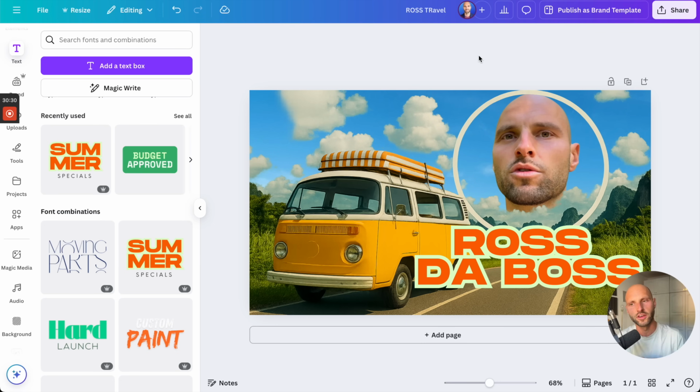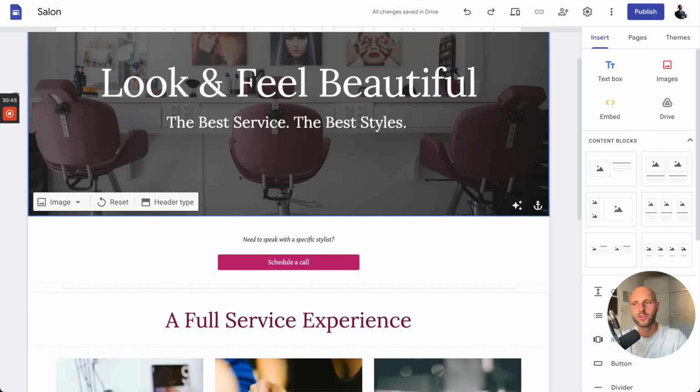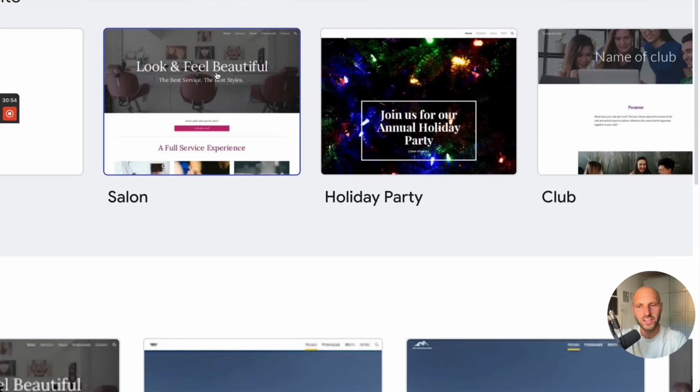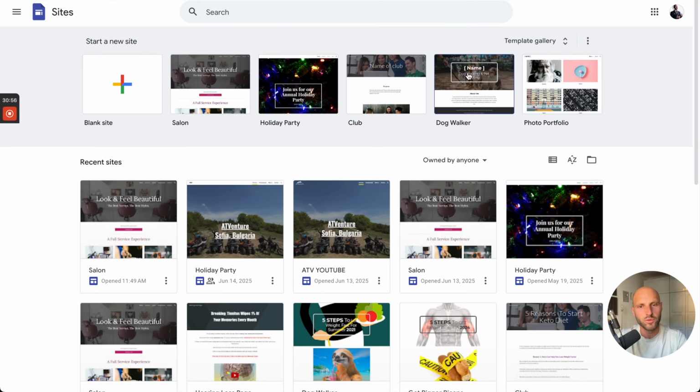So basically this is the value ladder, or the career ladder. You create a design, then after the design, you maybe ask the clientele or the customer if they need a website. And then you have to learn how to make a website. And again, nowadays you can use AI or you can use Google Sites. This is one of the best tools. It's free to use and it's so simple. If you go to sites.google.com, you can see free templates and you can choose from each of these templates.